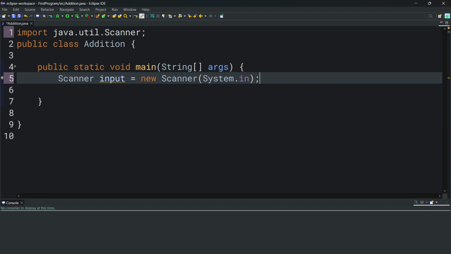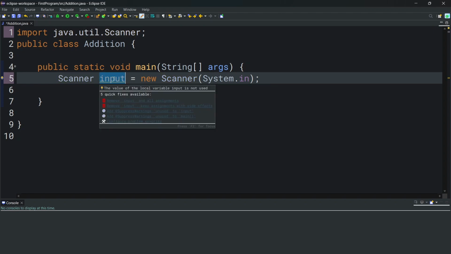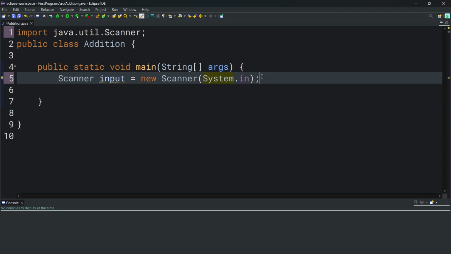So here we have Scanner, which is the class name. Then we give our object a name, which in this case we gave it input. And we set it equal to new Scanner, and in parentheses we pass in System.in. Previously we saw that System.out represents output, and the opposite, System.in, represents input. Now using this object, we can access different functionalities related to taking input.